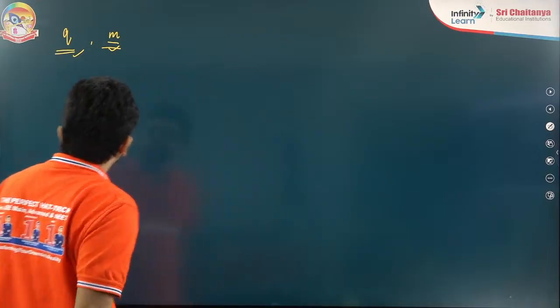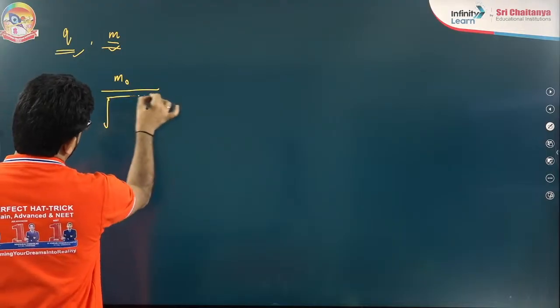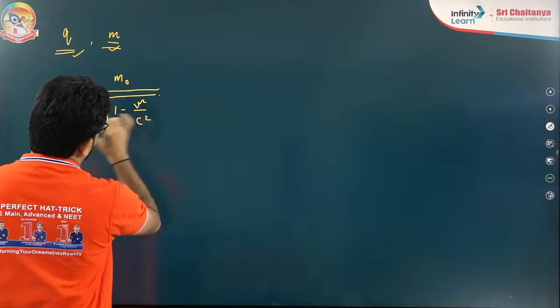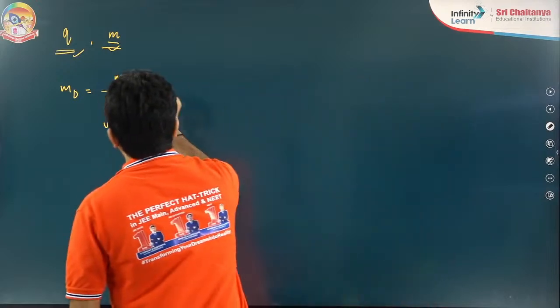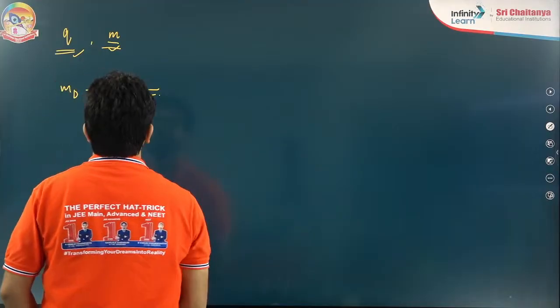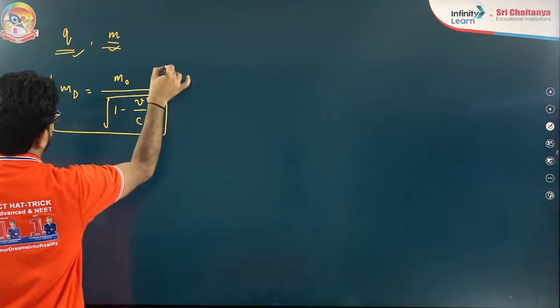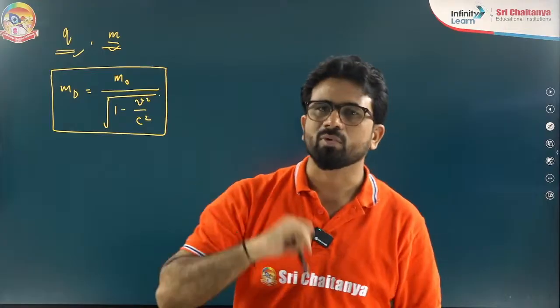At that point of time, what will happen? Its mass will change. That was the formula given by Einstein in the special theory of relativity. So we are writing that part: md is equal to m naught divided by under root of 1 minus v square by c square. I'm just writing it a little properly, that would be better for you. It's a very simple formula. md is equal to m naught by under root of 1 minus v square by c square.